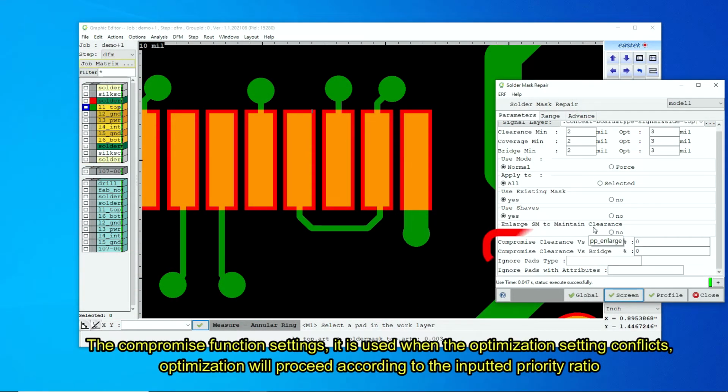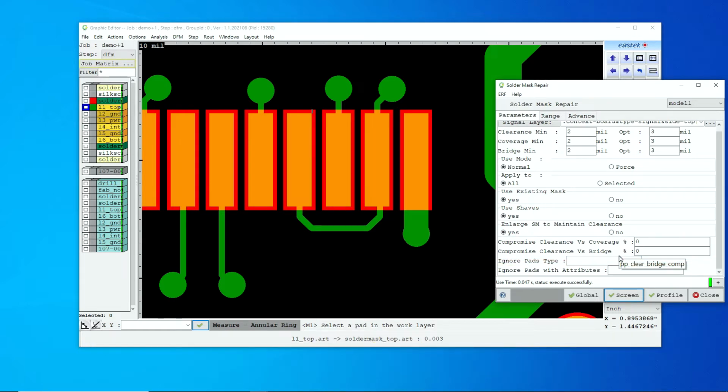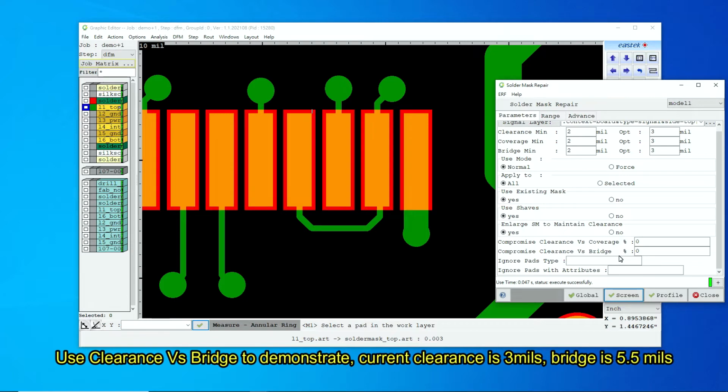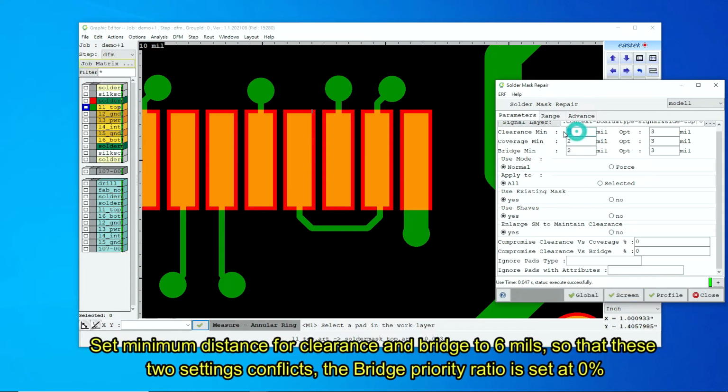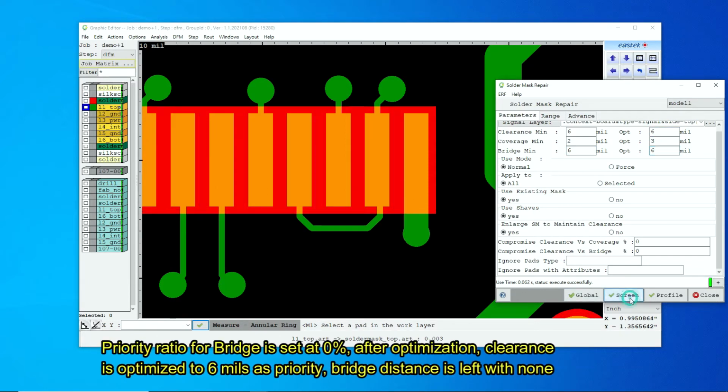The Compromise function settings is used when the optimization settings conflict. Optimization will proceed according to the inputted priority ratio. Use clearance versus bridge to demonstrate. Current clearance is 3 mils, bridge is 5.5 mils. Set minimum distance for clearance and bridge to 6 mils, so that these two settings conflict. Priority ratio for bridge is set at 0%. After optimization, clearance is optimized to 6 mils as priority, bridge distance is left with none.